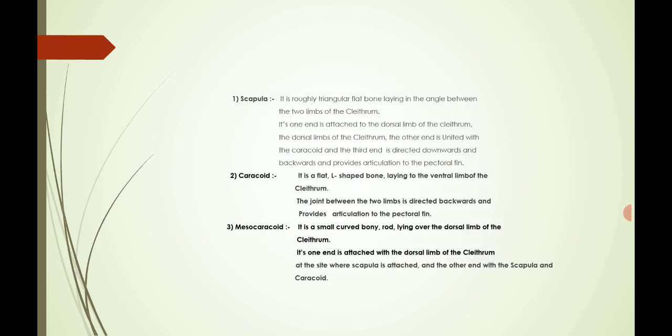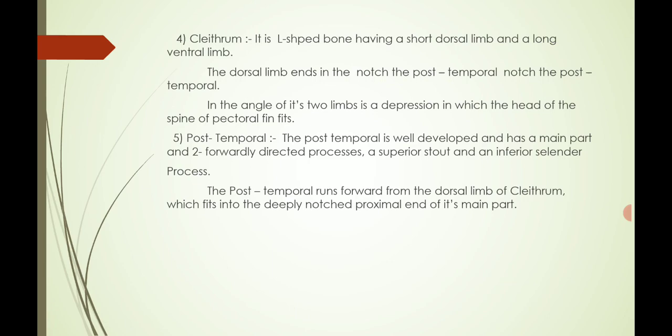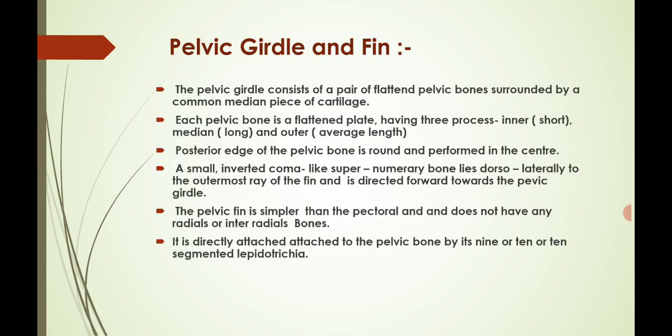Okay, last one is the pelvic girdle and its fins. The pelvic girdle consists of a pair of flattened pelvic bones surrounded by a common median piece of cartilage.